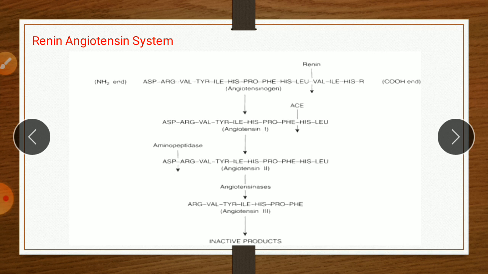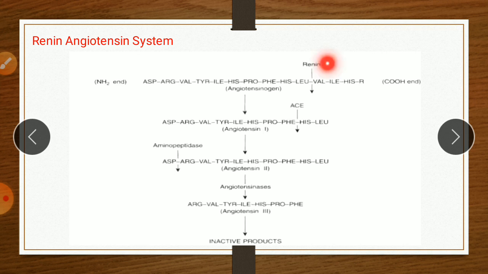The precursor angiotensinogen is an alpha globulin containing 450 amino acids, and is continuously synthesized and secreted by the liver. A number of hormones including glucocorticoid, thyroid hormone, and angiotensin 2 stimulate its synthesis.